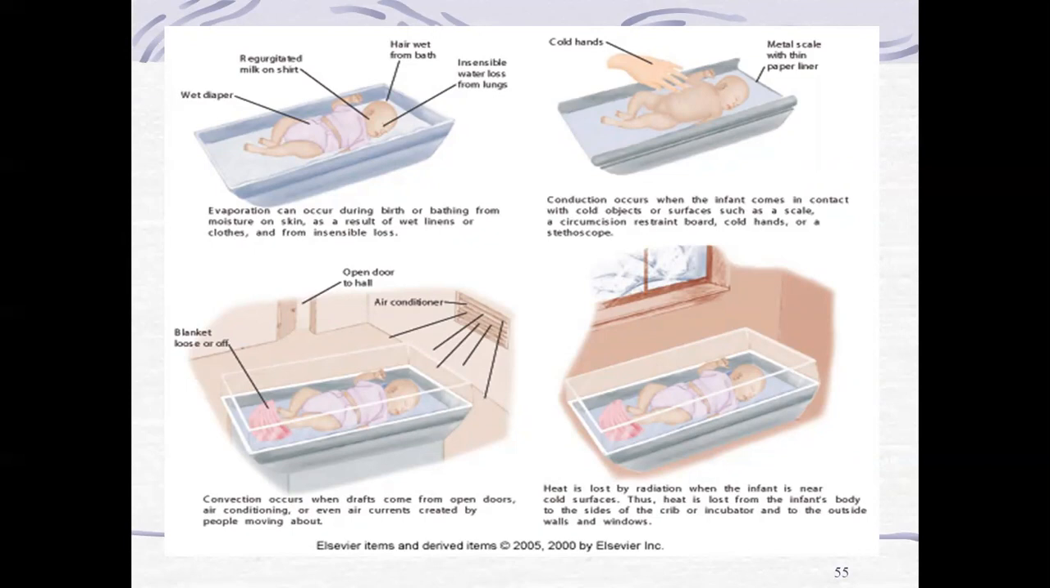Evaporation can occur during birth or bathing, from moisture on the skin as a result of wet linens or clothes, and from insensible loss. The next is conduction. Conduction occurs when the infant comes in contact with cold objects, directly placed on a surface, like a weighing scale.